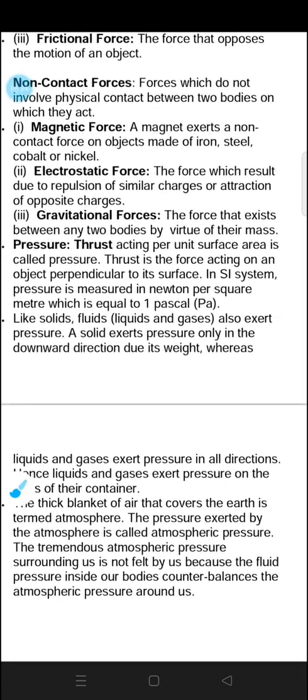So we have talked about three types of non-contact forces. Magnetic force, which is a non-contact force, is applicable on objects made up of iron, steel, cobalt and nickel. After that, electrostatic force: there will be repulsion between similar charges, and in case of opposite charges, there will be attraction. After that, we talked about gravitational force. Gravitational force exists between any two bodies according to their masses. If we throw any object upwards, it will come to the ground only. This is because of gravitational force.